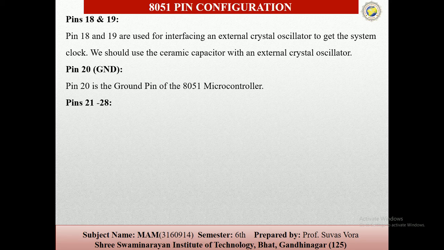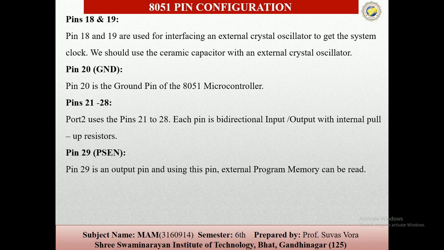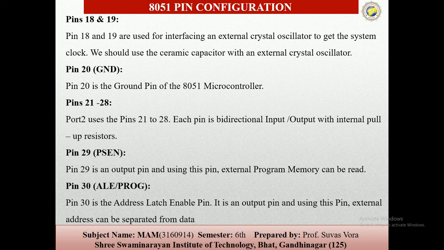Then pins 21 to 28 are port 2. This is a bidirectional input output port with internal pull-up resistors. Then pin number 29 is PSEN. This pin is an output pin, and using this pin the external program memory can be read. Then pin number 30 is ALE and PROG. If we want the address latch enable pin, it is an output pin, and using this pin the external address can be separated from the data.